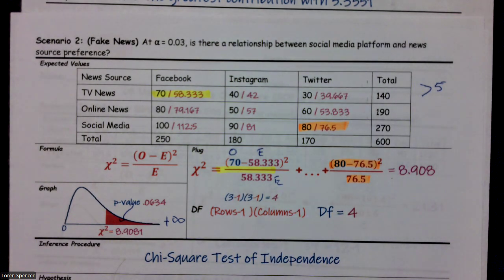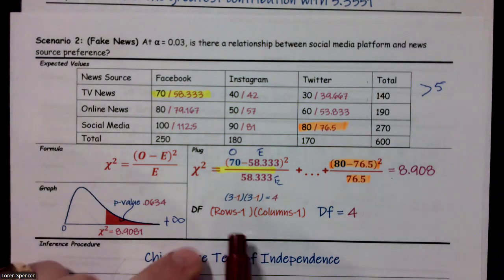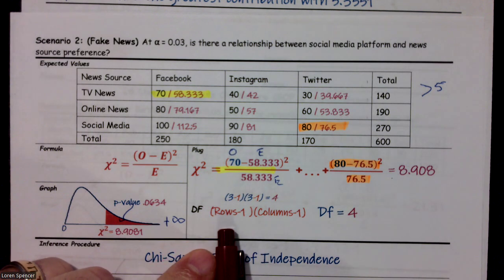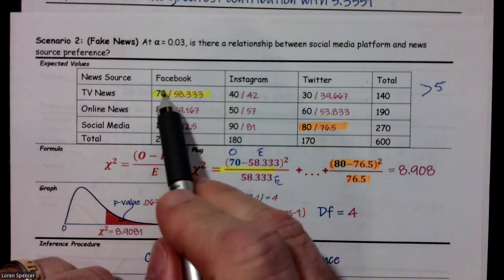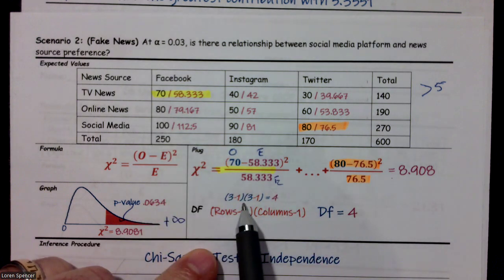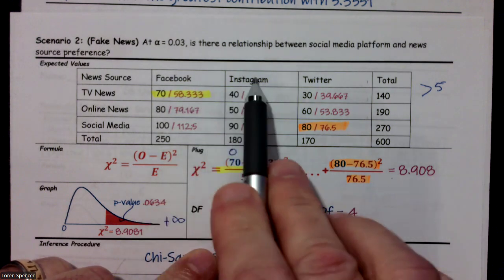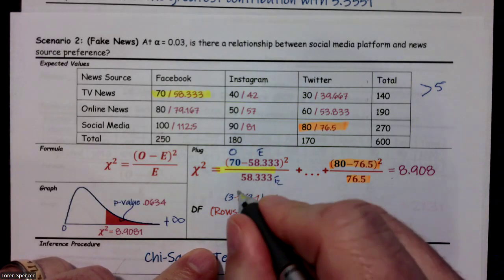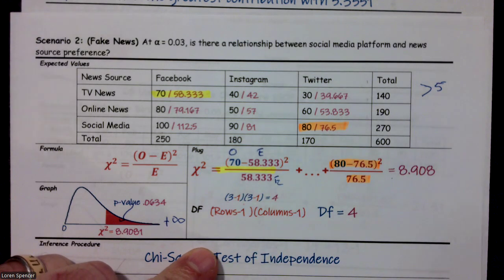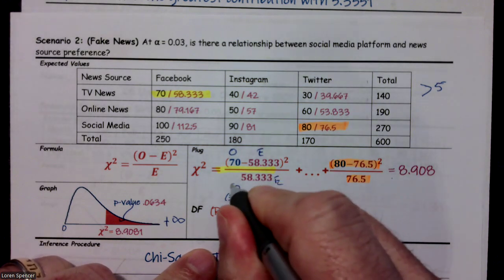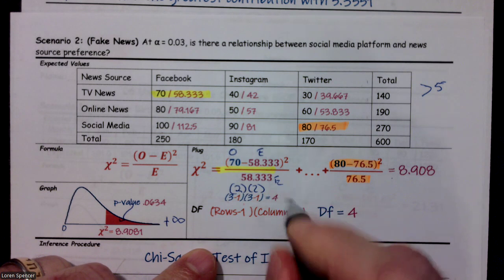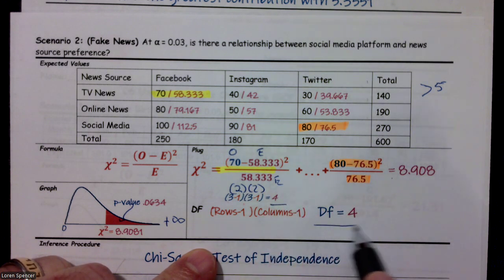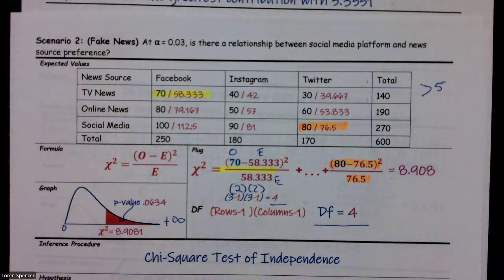So the degrees of freedom. Degrees of freedom for chi-squared independence is rows minus 1 times columns minus 1. Well, how many rows? 1, 2, 3. So 3 minus 1. How many columns? 1, 2, 3. So 3 minus 1. Well, 3 minus 1 happens to be 2. So we end up with 2 times 2, which is equal to 4. So our degrees of freedom are 4.